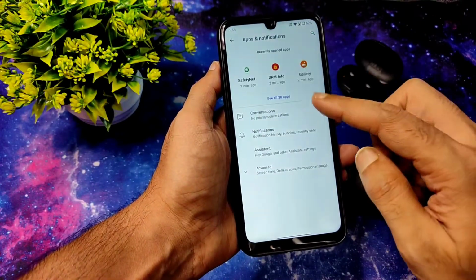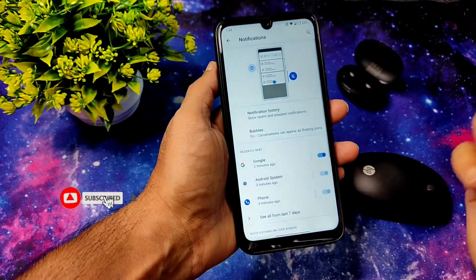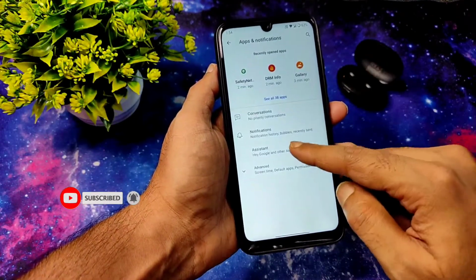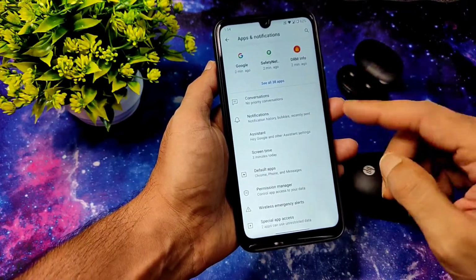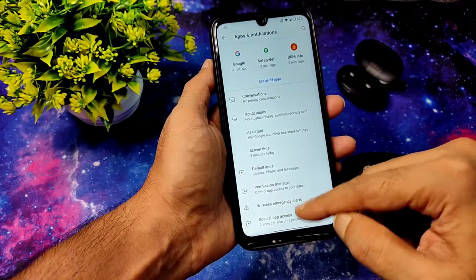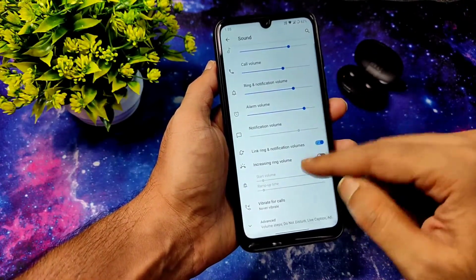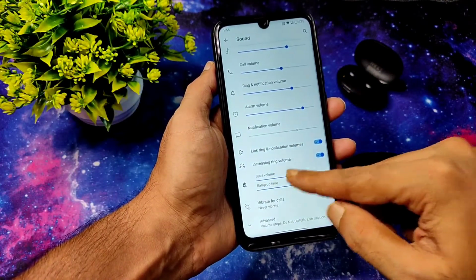In the apps and notification settings, you get conversations here, notifications, you can enable or disable. Even the bubbles are also given, and assistance is also given in the app section, and you can see plenty of options here: permission manager, default apps, special app access. In sound settings you get increase ring volume, start volume, ramp up volume.